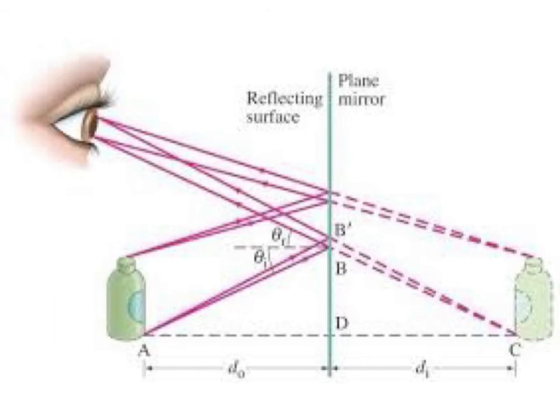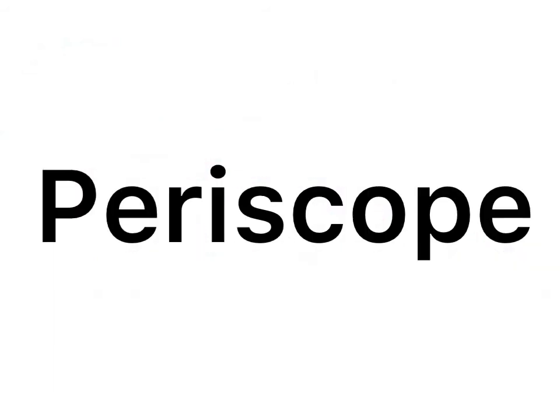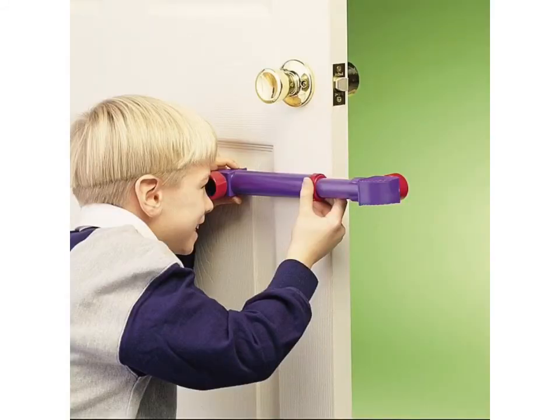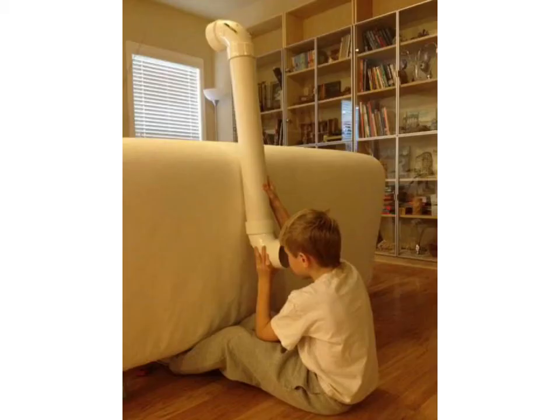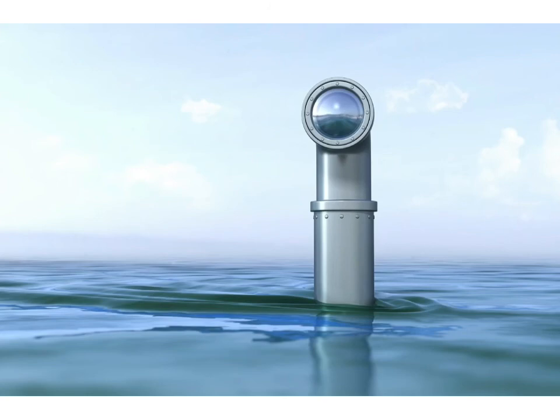Now we will study the periscope in detail. A periscope is a device which gives us a higher view than normal. By using a periscope, we can see the objects on the other side of a high wall without having to climb over the wall. A periscope can also be used to see over the heads of a crowd. A soldier sitting in a trench can observe the enemy activities above the ground by using a periscope.